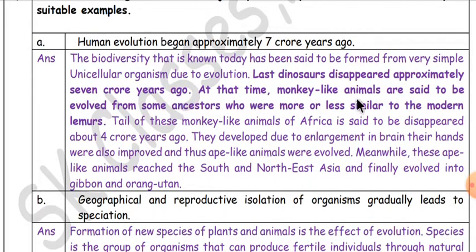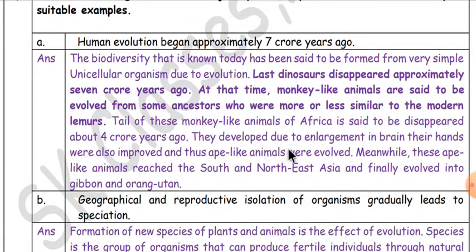At that time, monkey-like animals are said to have evolved from some ancestors who were more or less similar to the modern lemurs. The tail of these monkey-like animals of Africa is said to have disappeared about 4 crore years ago.